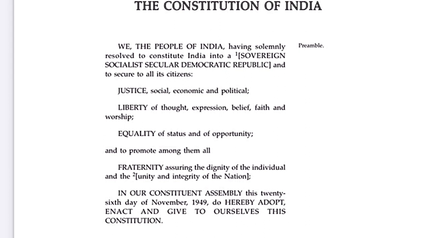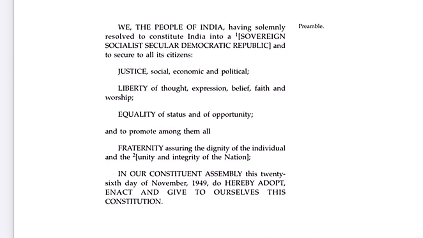And to promote among them all fraternity. By fraternity, we mean that there are certain ways by which it is ensured that brotherhood is promoted among all the people of the country, assuring the dignity of the individual and the unity and integrity of the nation.